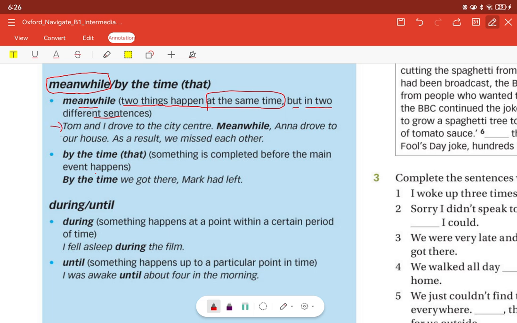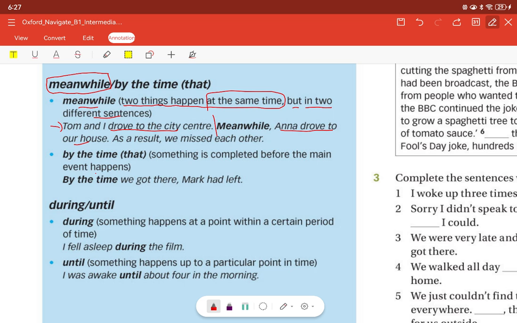Tom and I drove to the city center. Full stop. So, one sentence, right? Meanwhile, Anna drove to our house. As a result, we missed each other. So the action of Tom and I driving to the city happened, and at the same time, Anna also drove to their house. These two actions are happening at the same time.